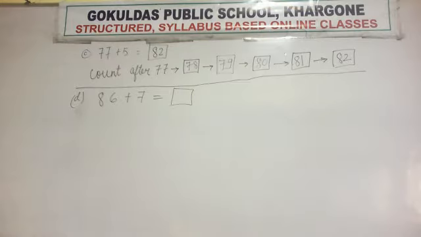86 plus 7. That means you have to count numbers after 86. But how many numbers do you have to count? 7, because we are adding 7 to 86. So first make 7 boxes and write forward counting after 86. Okay. Start doing. I have explained how to solve again. So write fast and make sure you are doing it correctly. Don't get confused.